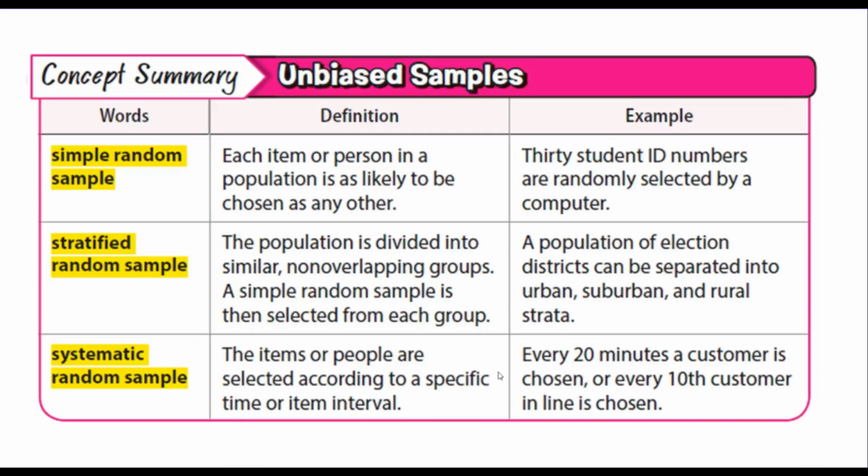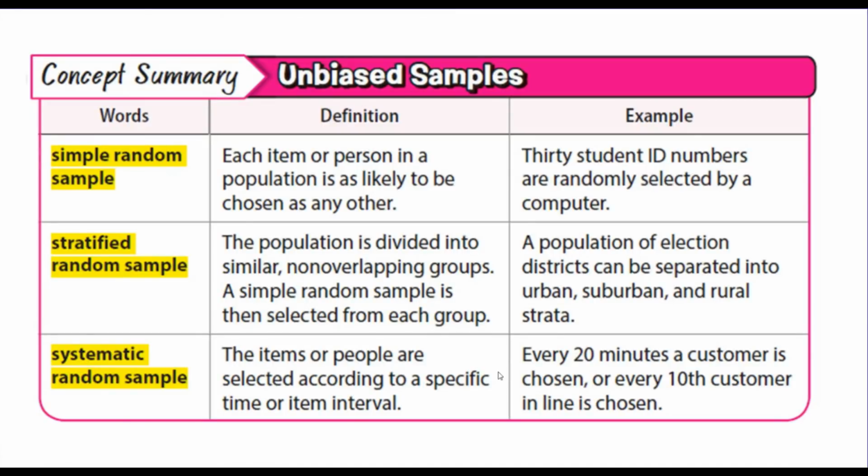Another way to do it would be a stratified random sample. This is when you take the population and you divide it into similar non-overlapping groups. So you cut the whole population into groups, and then you pick a simple random sample from each group. The example is a population of election districts can be separated into urban, suburban, and rural strata. So you divide the whole population into those three subgroups: urban, suburban, and rural, and then you randomly pick people from each of those subgroups.